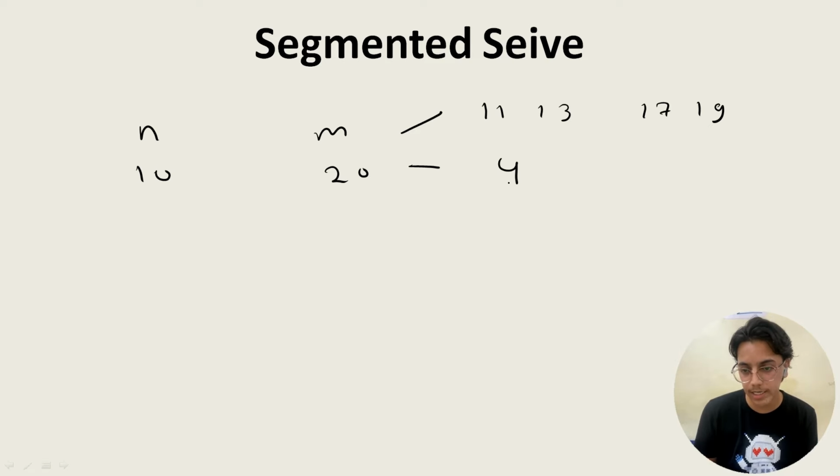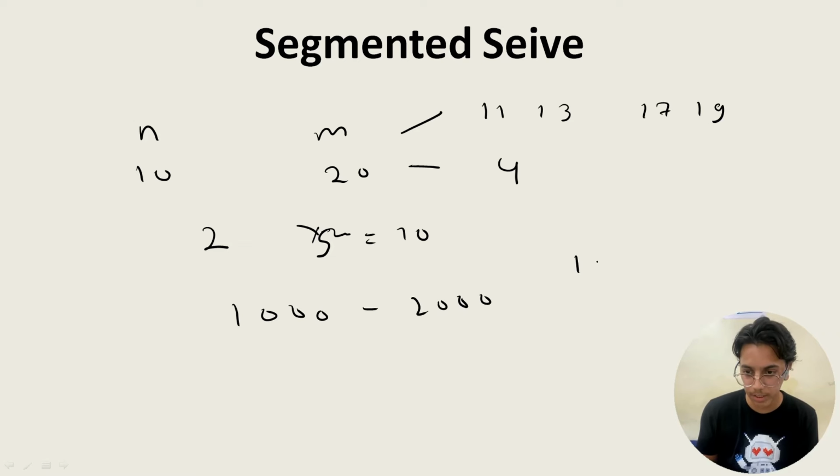Next, supposing I have given you 10 to 20, they might ask what is the segment count if one segment is of size 2. Up to 10 to 20, how many segments of size 2 can be made? Yes, you are right, 5 segments can be made because 5 into 2 is equal to 10. Another example: if I take 1000 to 2000 as the range and one segment is of size 100, how many segments can be made? Perfect, you got it right. 10 segments can be made because 100 into 10 is 1000 and the range would be covered.